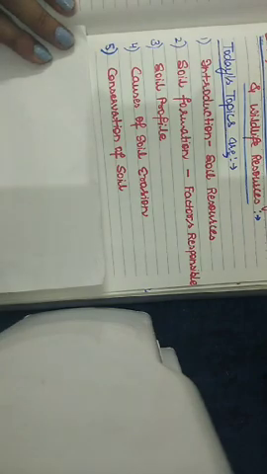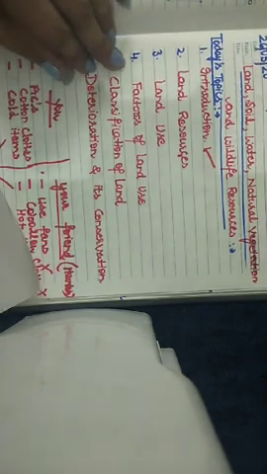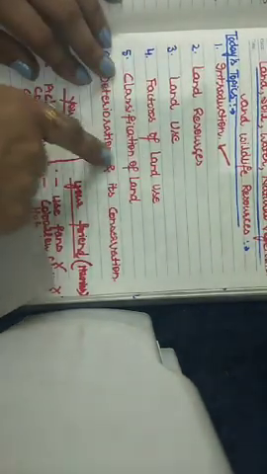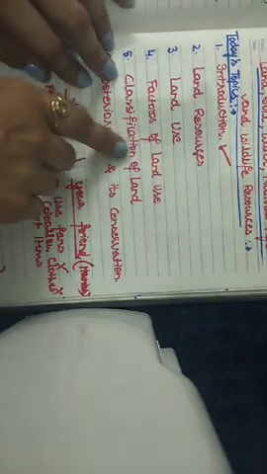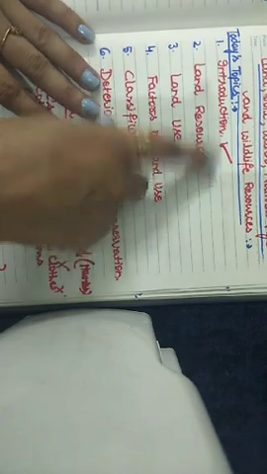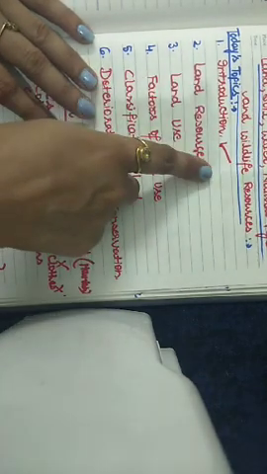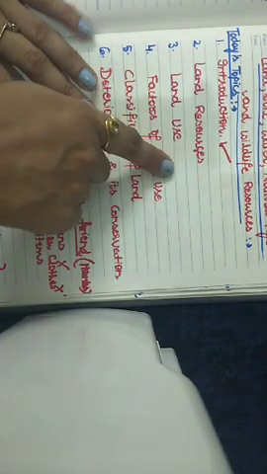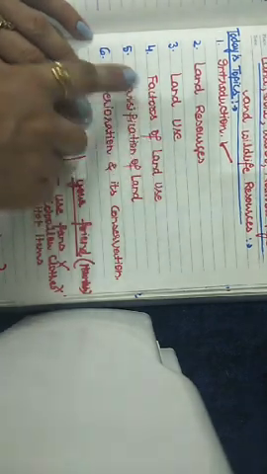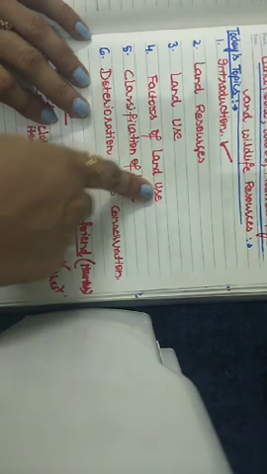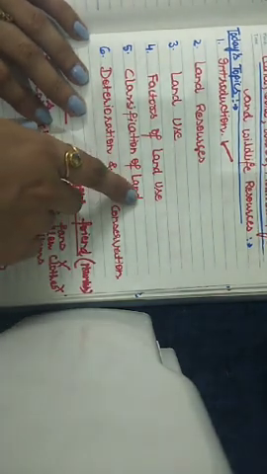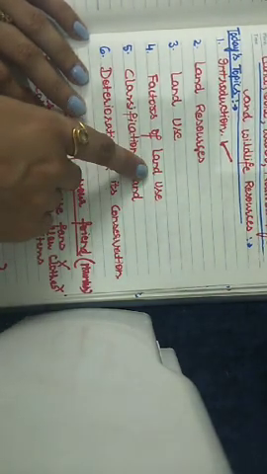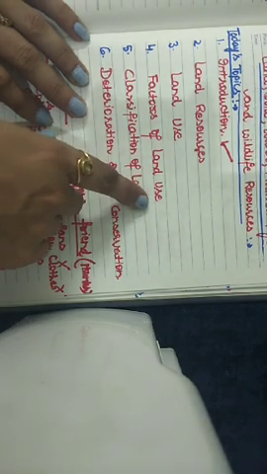Then lastly but not the least, today's last topic will be the conservation of the soil, how we can conserve the soil. Before starting today's topic, let us recapitulate what we have done in our previous class. We started the chapter and we did the introduction about the land as a resource, what are the different uses of the land. Then we also did the factors responsible for land use, upon which the land use is dependent.